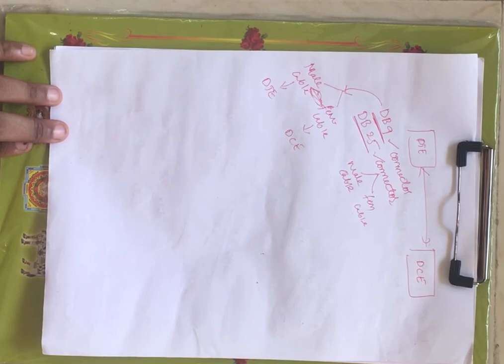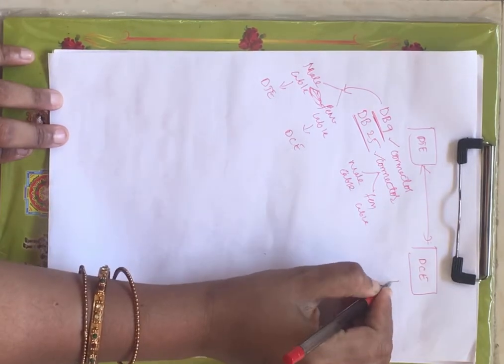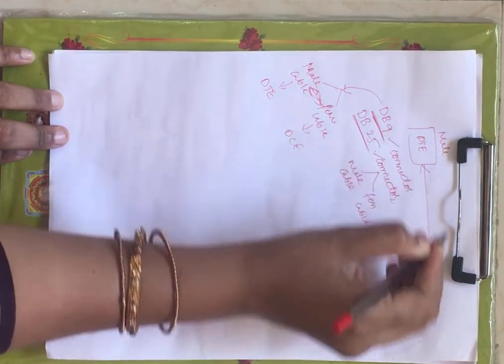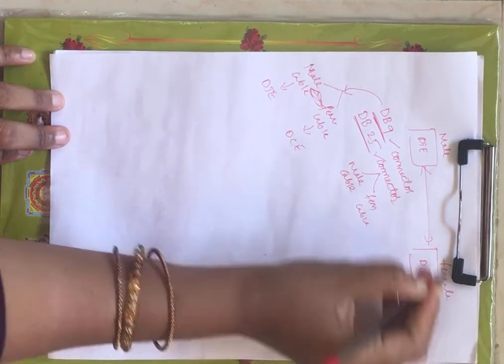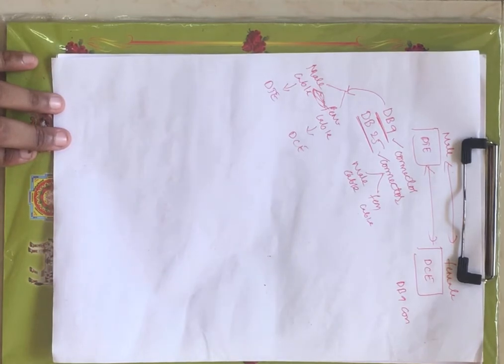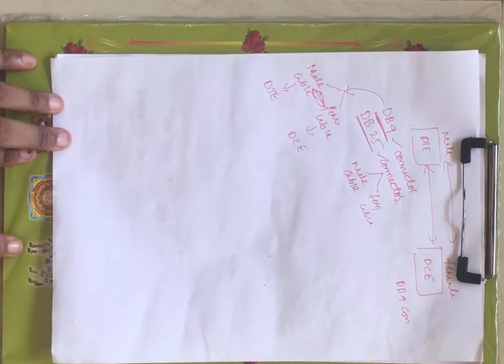Now if I consider a DB9 connector, this is nothing but the male connector and this is nothing but the female connector, and these two are interfaced with the cable. That means you will have a cable between your male connector and female connector. The male connector we call DTE and the female connector we call DCE, right? Now this was the introduction to RS232 cables.